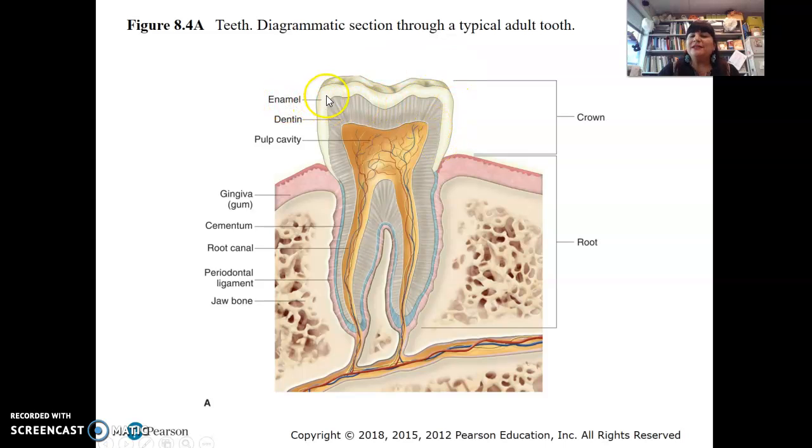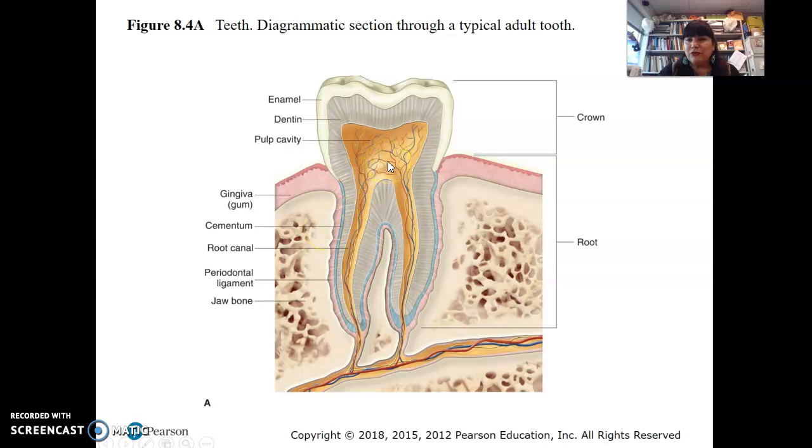Now, enamel, that's the hardest part. That's stronger than bone. So there is our enamel. Then over here, dentin, and then over here, a pulp cavity. And if you look, there are nerves here, there are blood vessels here. So if we have damage, it hurts. Here's the gum. You can see the gum here. And here's bone, so the tooth is embedded into bone. And then here, this is called cementum. That's like the cement or the glue that binds the tooth.